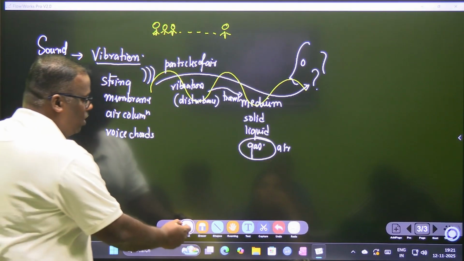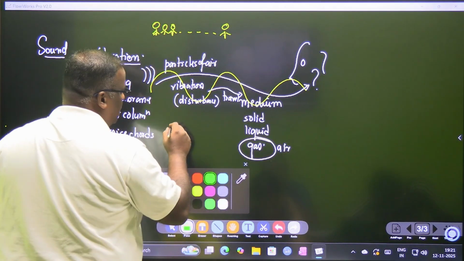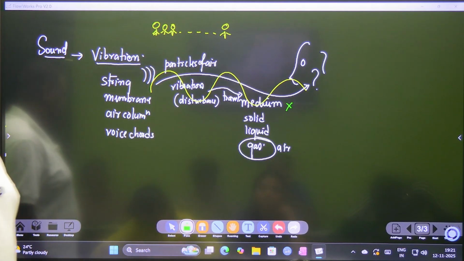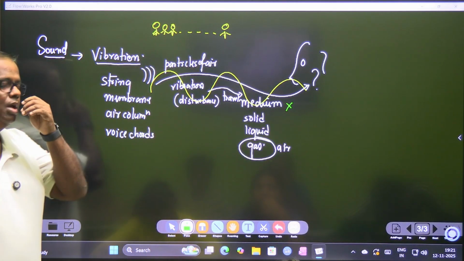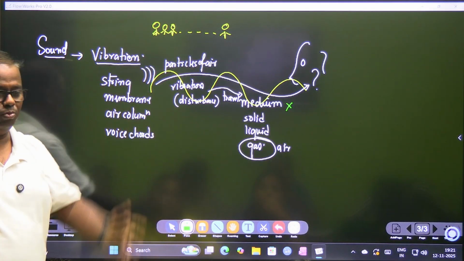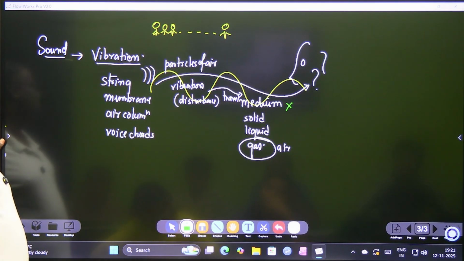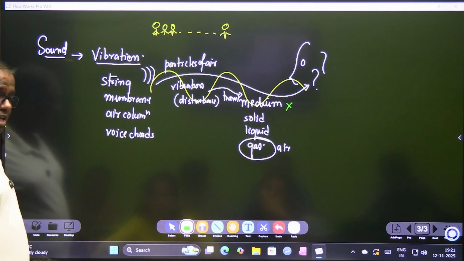This brings one more conclusion to us: if I don't have a medium, I can't actually hear sound. That was your grade 8 question, if you remember. How do astronauts communicate with one another? They communicate with one another using radio sets. The best example for that would be what?